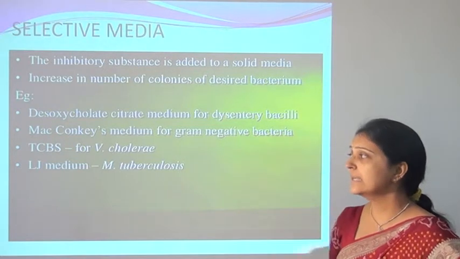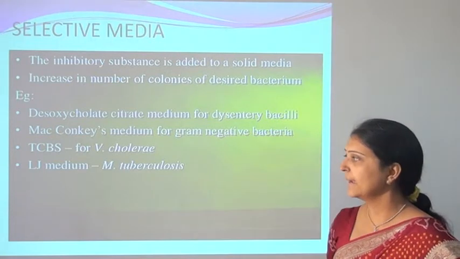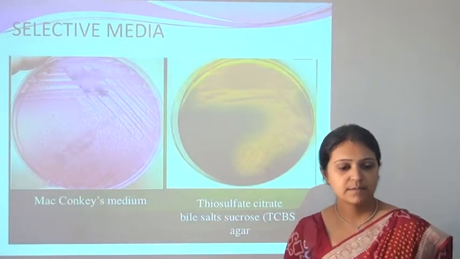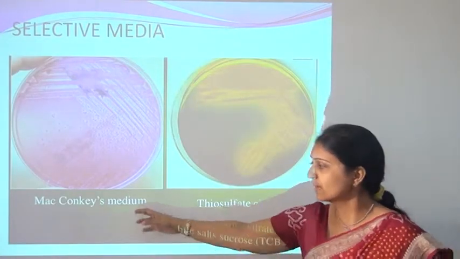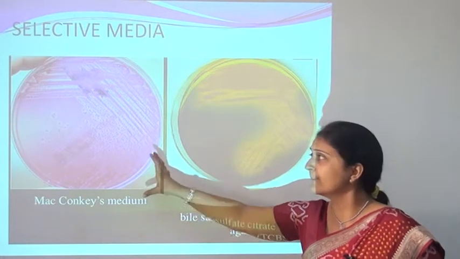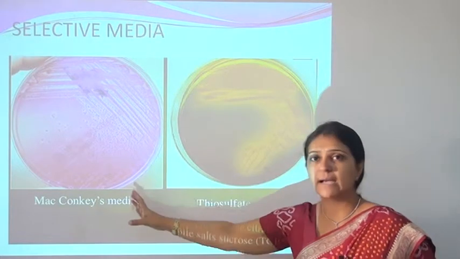Then another is the TCBS. It is used for the growth of Vibrio cholerae, and Loewenstein-Jensen medium is used for the growth of Mycobacterium tuberculosis. These are the examples, that is the MacConkey's medium. You can see that the gram-negative bacteria form pink colonies, which are lactose fermenting colonies, on the MacConkey agar.